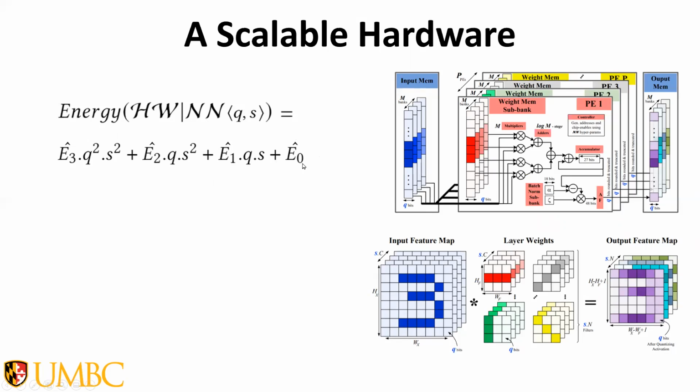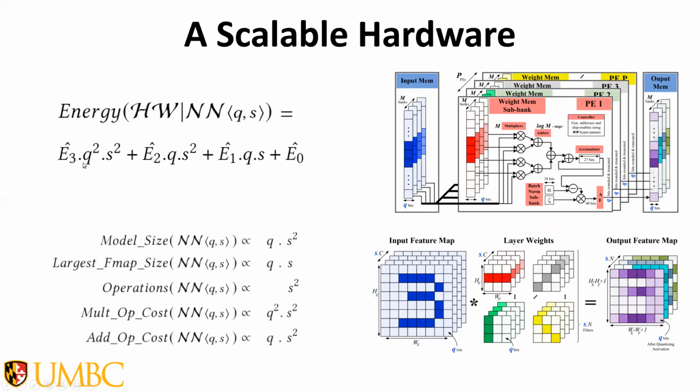In a nutshell, the first term reflects the computation energy resulting from multiplications. The second term is partly contributed by the computation from the additions and partly by communication from the model parameters. And the third term results from communicating the feature map, and the last term results from the static power and the components in hardware that are irrelevant to Q and S.